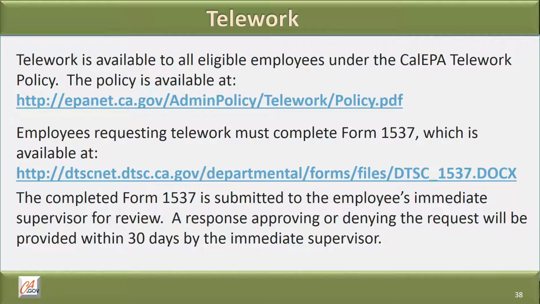Telework. Telework is available to all eligible employees under the CalEPA telework policy. Employees requesting telework must complete Form 1537. The completed Form 1537 is submitted to the employee's immediate supervisor for review. A response approving or denying the request will be provided within 30 days by the immediate supervisor.